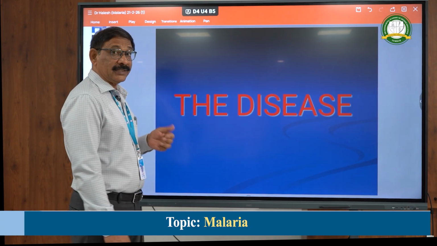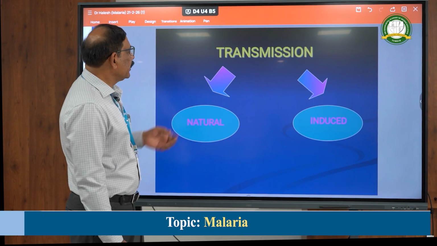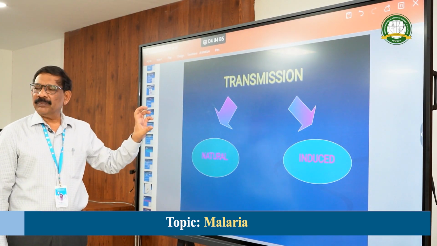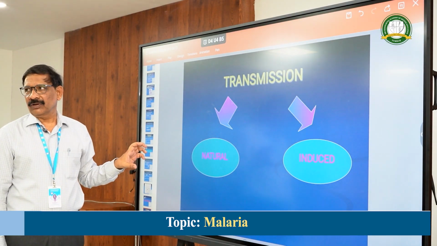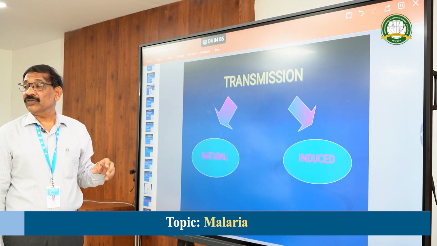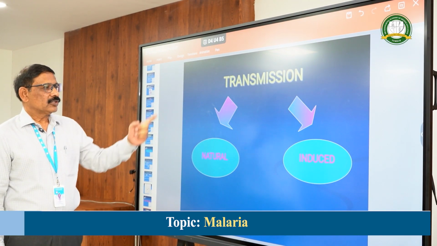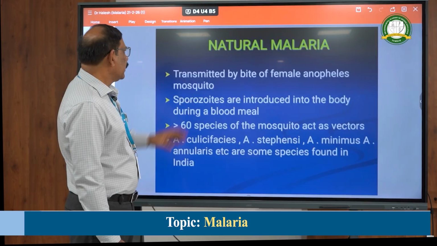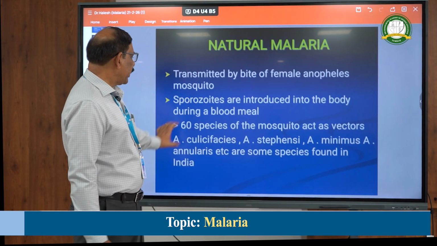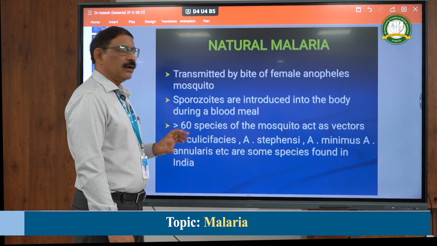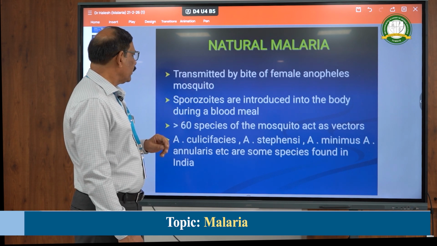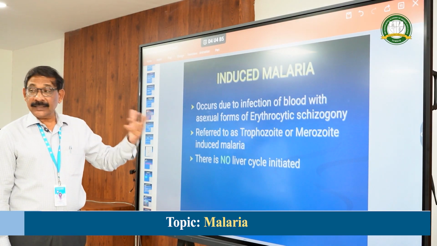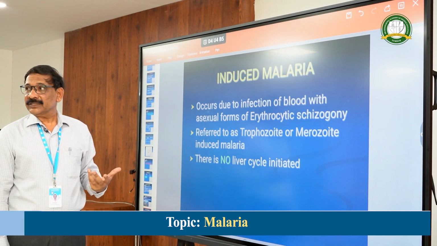Let us know about the disease itself, that is the malaria. See, malaria is transmitted naturally by the bite of the female Anopheles mosquito. So other than the bite of a mosquito, can malaria spread? Yes. It can spread by other methods, we will know that. So naturally by the bite of the female Anopheles mosquito, that we know.